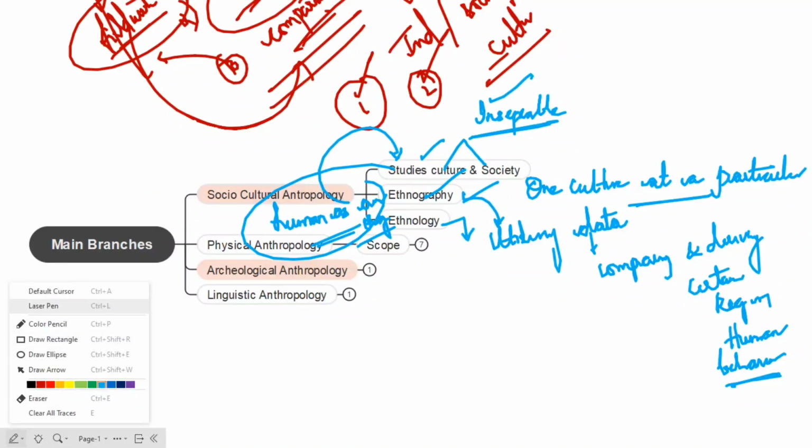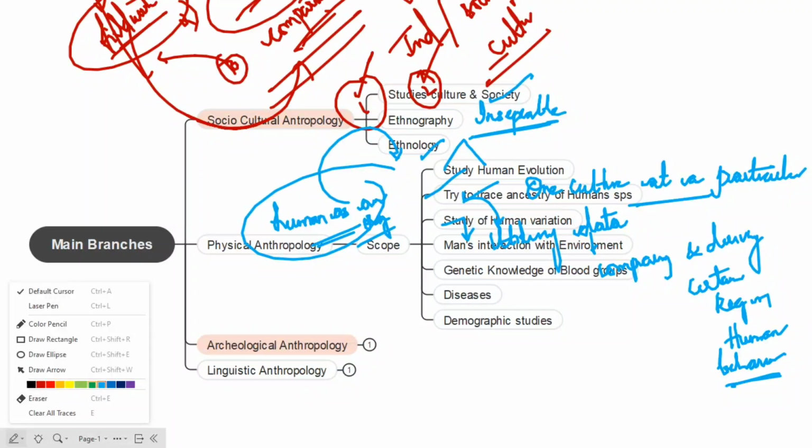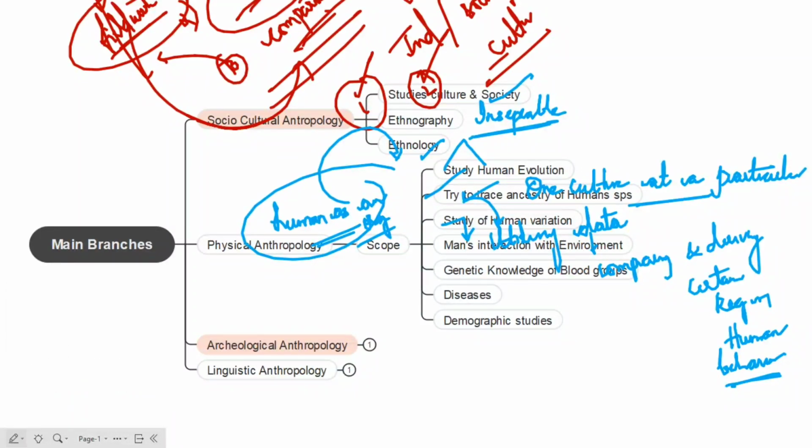If you're talking about the scope of physical anthropology, we are going to study human evolution. How are we going to study this? Especially, we are going to study fossils, and we are also going to observe living organisms.